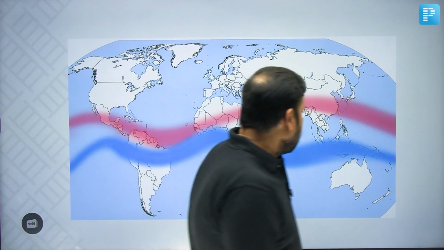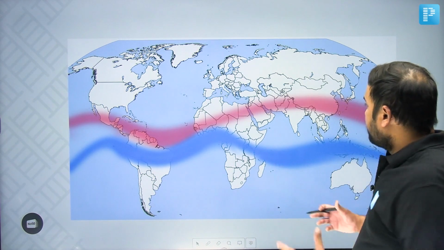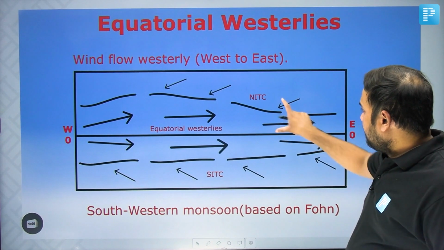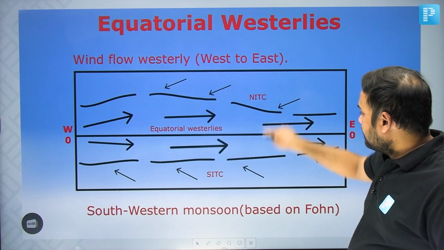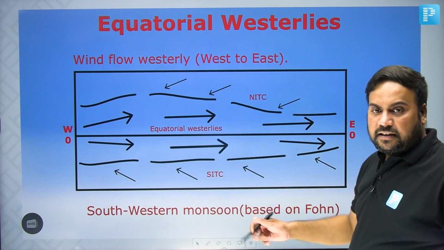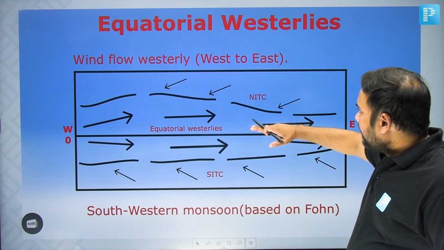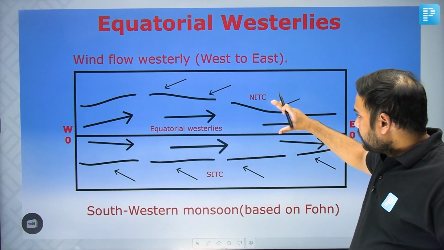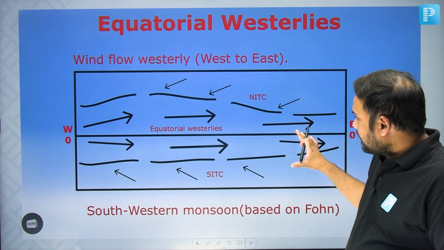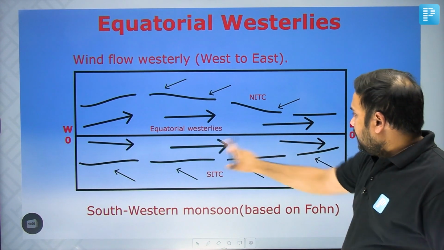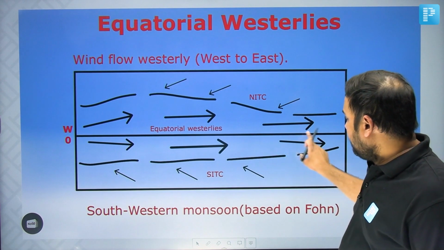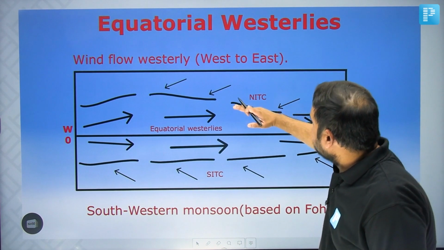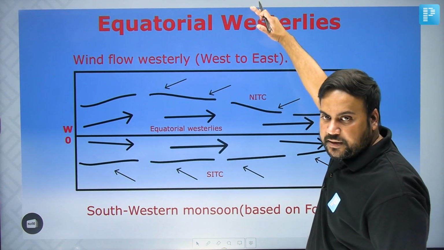So, accordingly what will happen, there will be areas where they will be formed. And if I talk about these areas, can you see? This is essentially your ITCZ. So, northern ITCZ and south ITCZ, there is a boundary of the ITCZ. So, wherever the ITCZ is present, we will be finding that there will be these equatorial westerlies found. Can you understand?